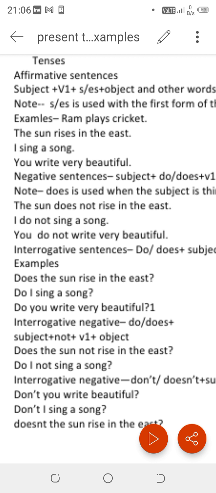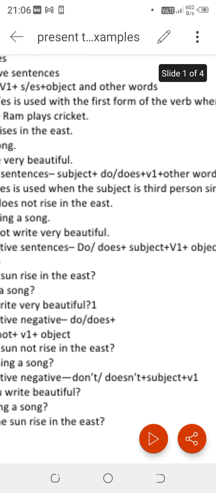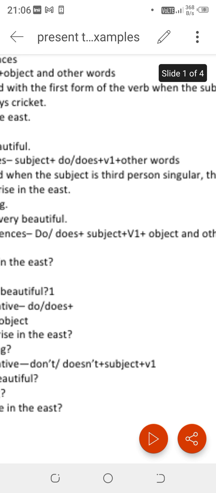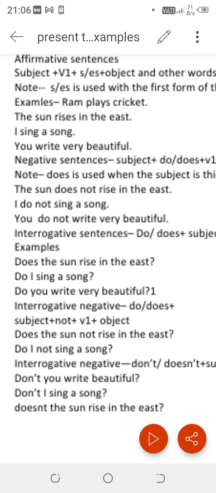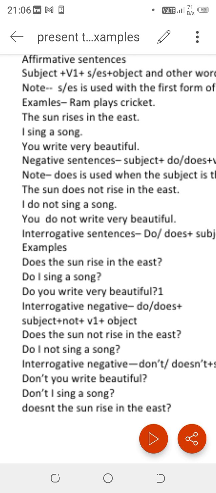Now when we go to make the negative sentences of these sentences, it has its own structure: subject plus do or does plus verb first form plus other words. Just like we write s or es to the first form of the verb, similarly we have added es to do. So I think you might have understood where we will use does.